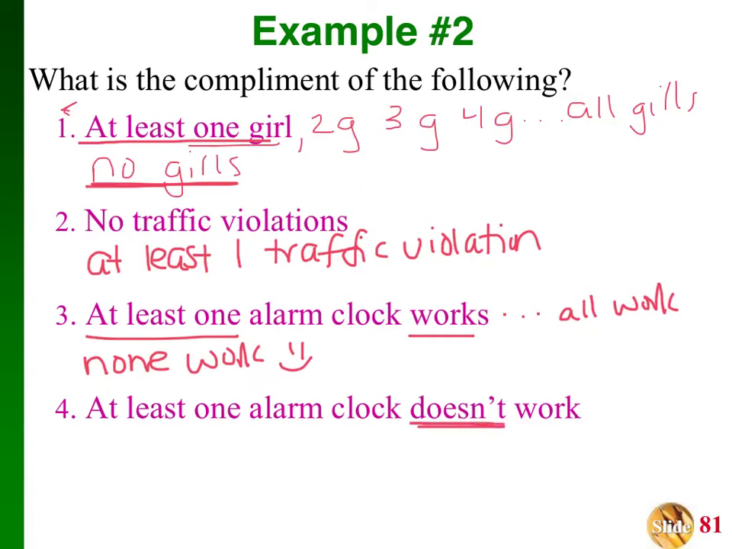At least one alarm clock doesn't work. So this is what I was talking about in the previous slide with them not. So at least one alarm clock doesn't, at least two alarm clocks don't, at least three alarm clocks don't, all the way up into at least all alarm clocks don't work. So what's the one occurrence we talked about? All clocks work. Good job if you're able to get those two. Those last two are a little confusing, a little tricky.